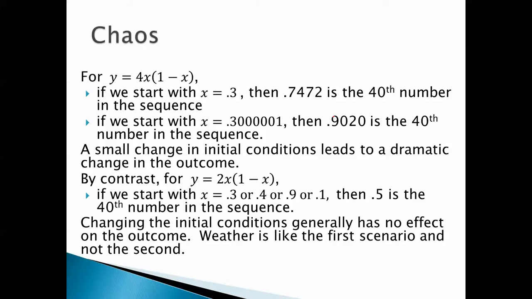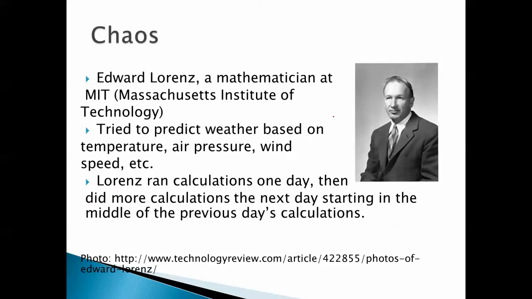By contrast, with the previous equation, y equals 2x(1 minus x), if we started with x equals 0.3, 0.4, 0.9, 0.1, 0.5 is the 40th number in the sequence. Changing the initial conditions generally has no effect on the outcome in the second scenario, but weather is like the first scenario and not like the second.